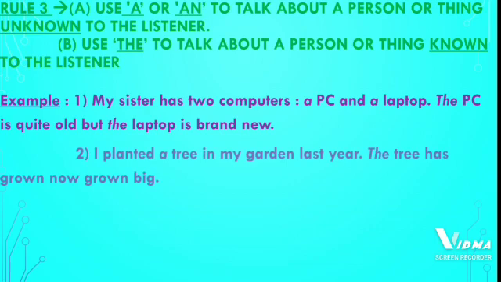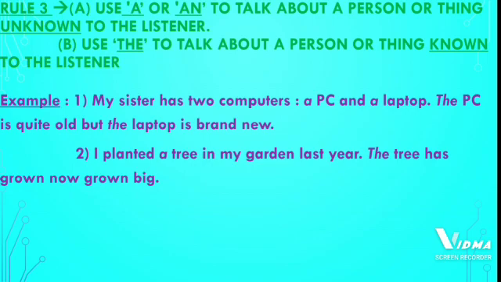Now let us go to the second example. You will understand more. I planted a tree in my garden last year. The tree has now grown big. So here, first the listener did not know whose tree it was. So we have written a, because the listener does not know whose tree it is and who planted it.